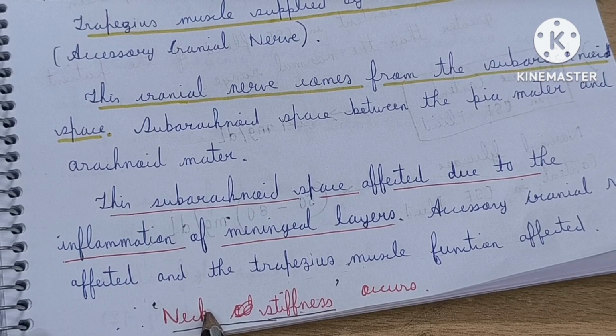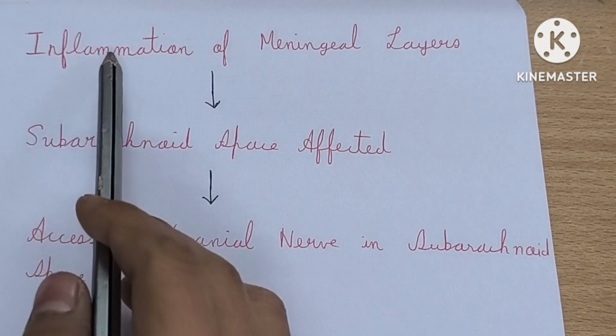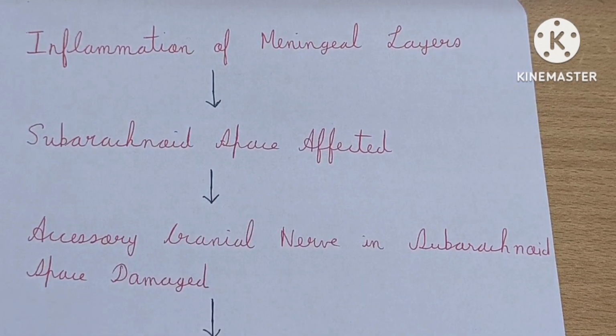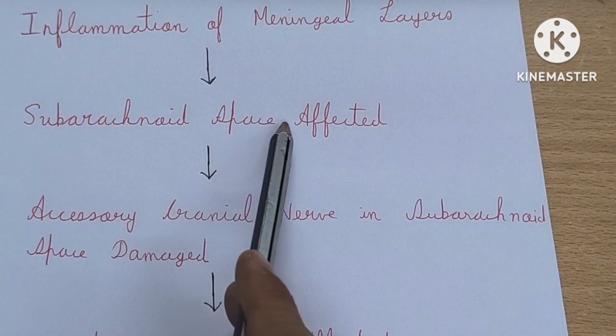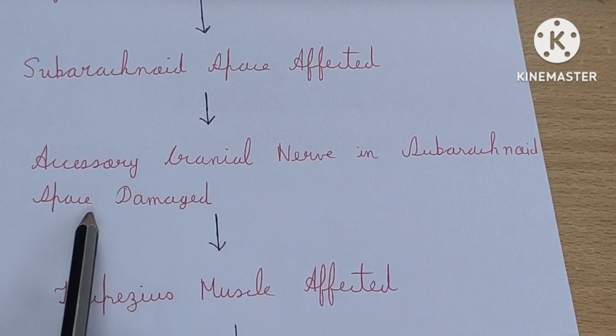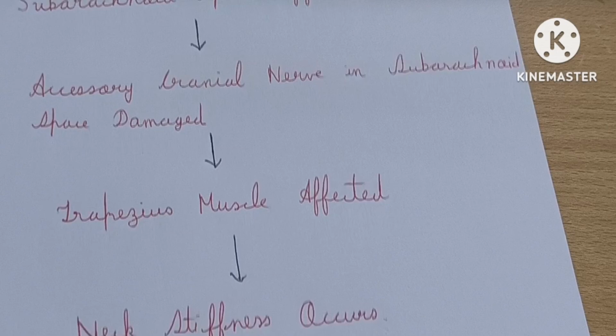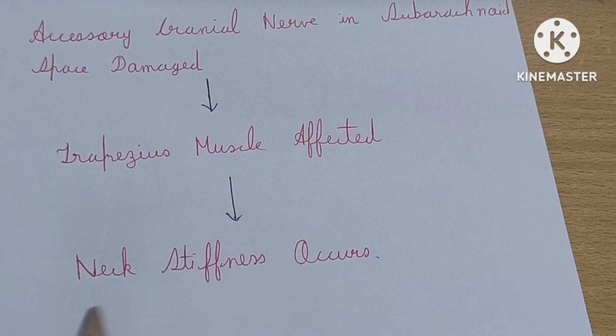As a result, neck stiffness occurs. So this is a summary. See, inflammation of the meningeal layers affects the subarachnoid space, and the accessory cranial nerve in the subarachnoid space also gets damaged, so the trapezius muscle gets affected and therefore neck stiffness occurs. So this is the main reason.